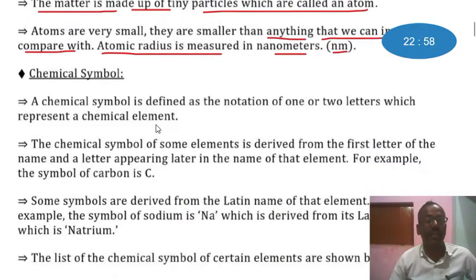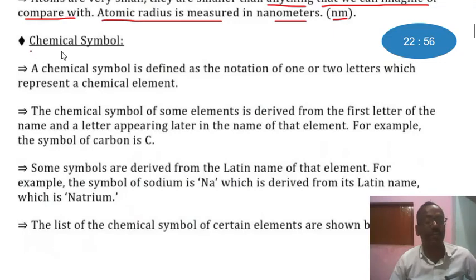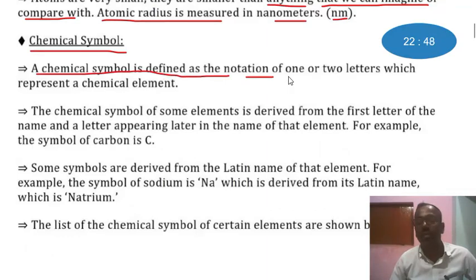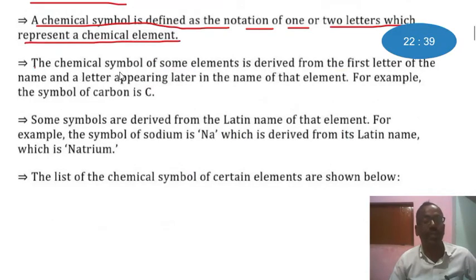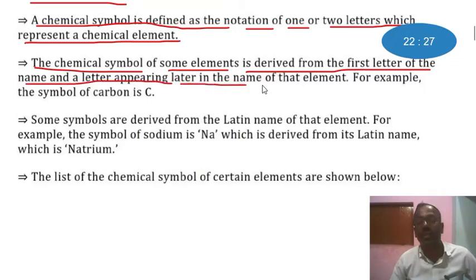Let's discuss chemical symbols. A chemical symbol is defined as the notation of one or two letters which represents a chemical element. The chemical symbol of some elements is derived from the first letter of the name and a later letter appearing in the name of that element.